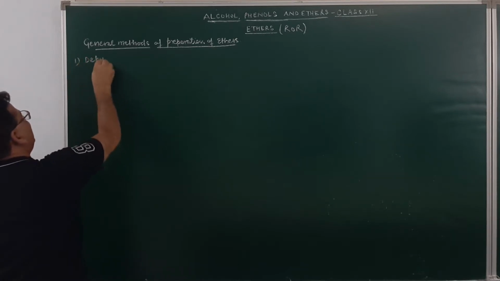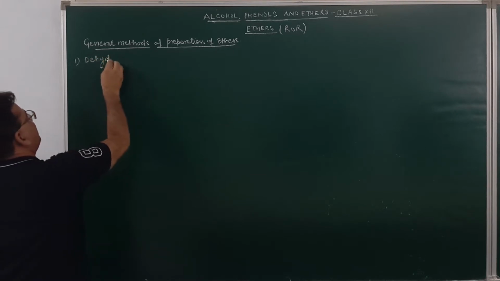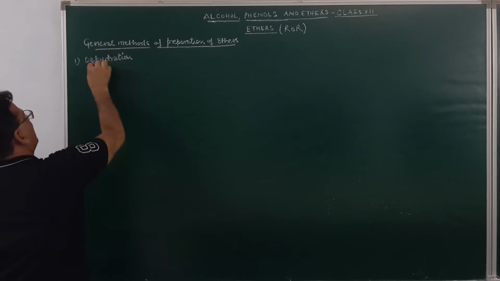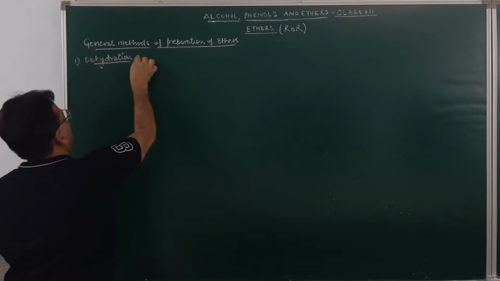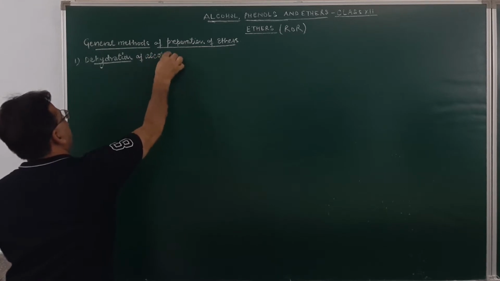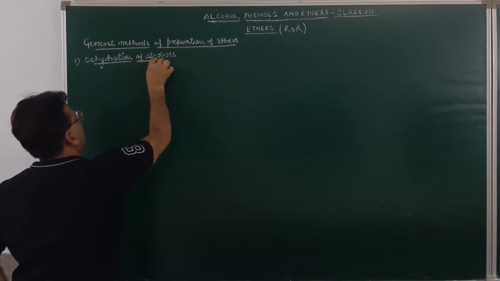So, how are the ethers prepared? By dehydration of alcohols.